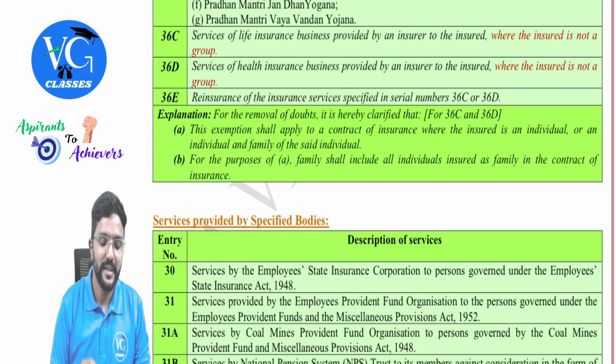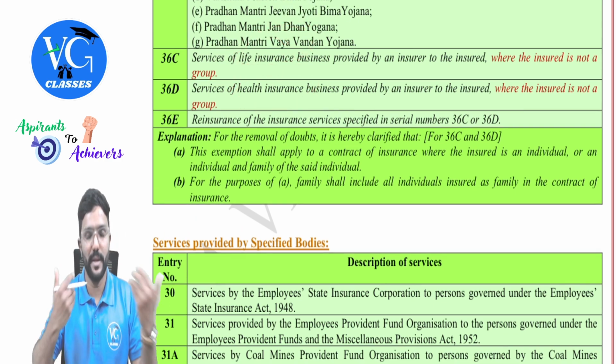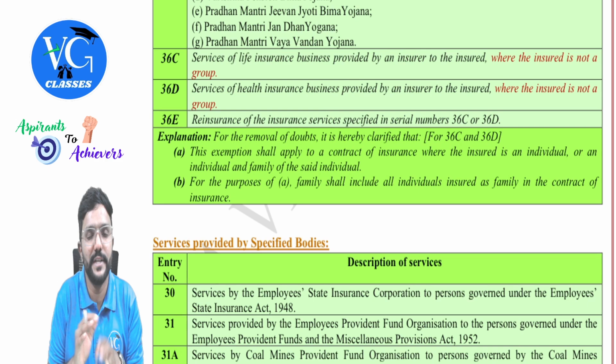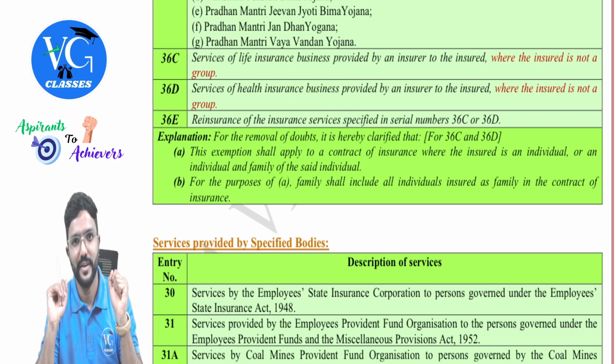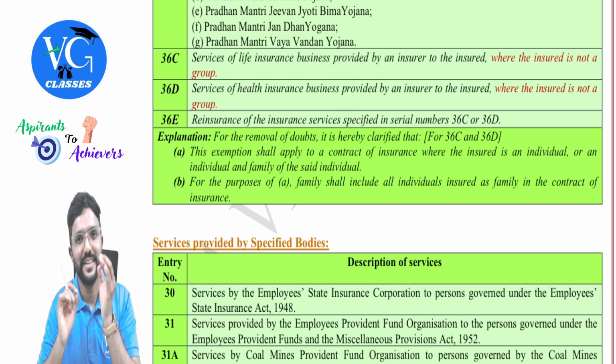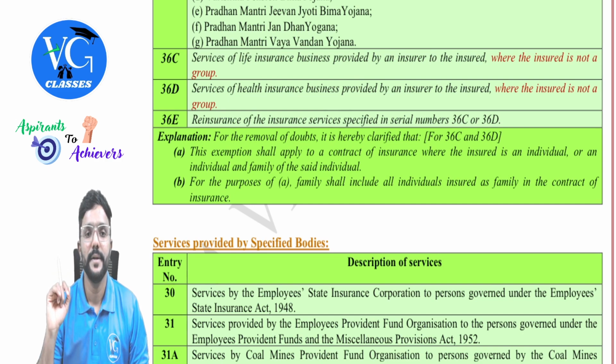Then 36E is telling, if a life insurance policy or health insurance policy is taken in the name of an individual or my family members, whatever premium we are paying to an insurance company is exempt under GST. It was an offer given by the Prime Minister for the people of the country on Diwali last year.